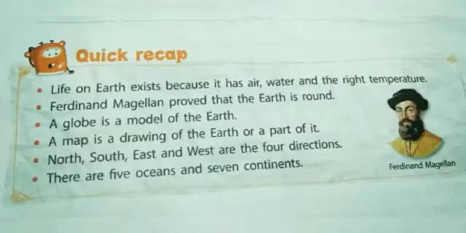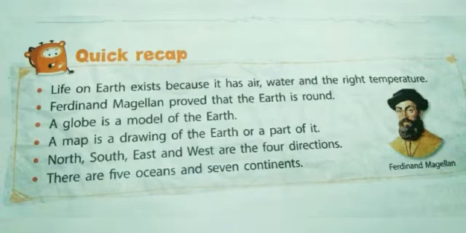Okay. Now let's have a quick recap of what you have learnt in the lesson. Life on earth exists because it has air, water and the right temperature. So only we live on planet earth. Next one, who proved that the earth is round? Ferdinand Magellan. Next we saw about globes and maps. First, what is a globe? A globe is a model of the earth. And what is a map? A map is a drawing of the earth or a part of it on a flat surface.